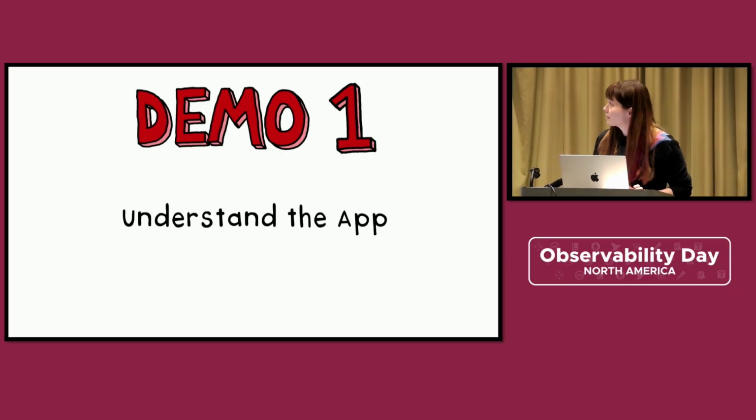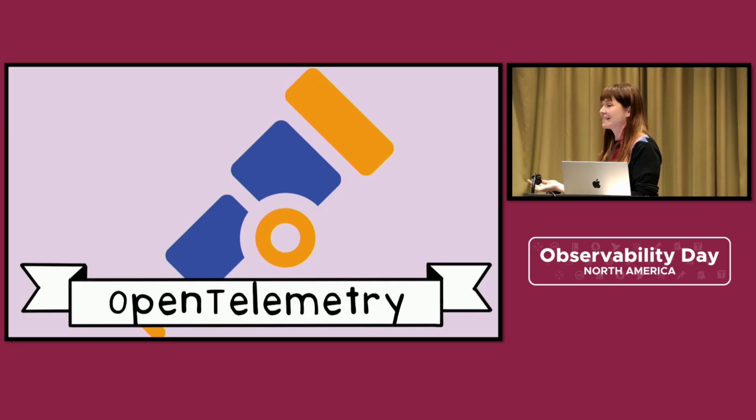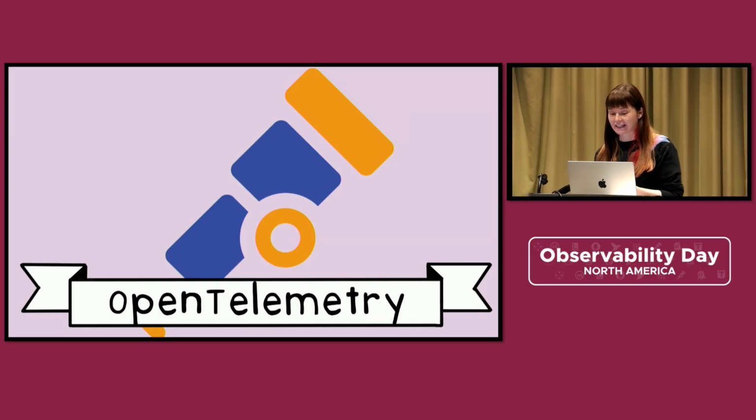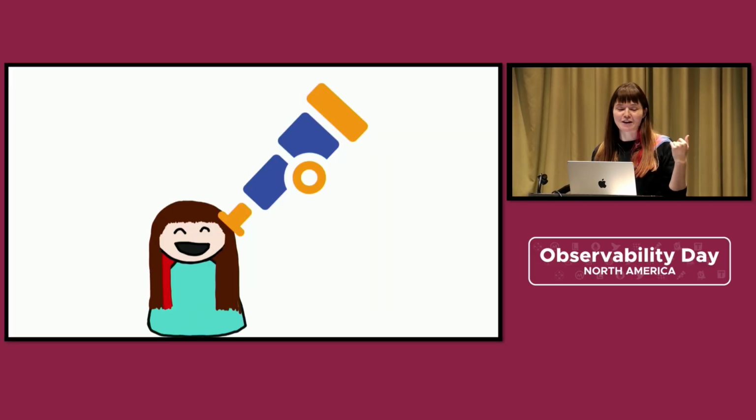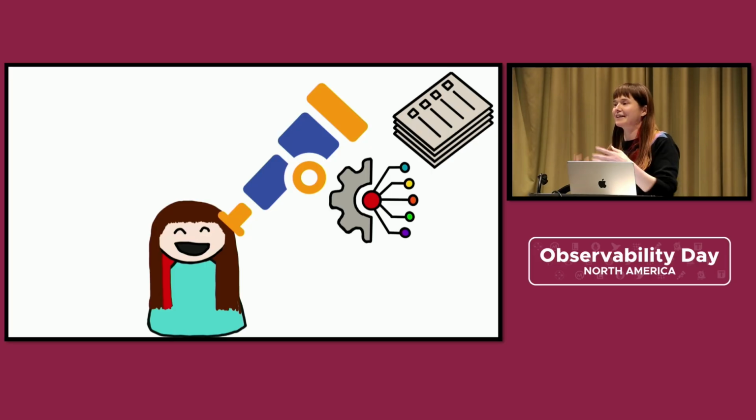Here we are. Cool. OpenTelemetry is a model for how to translate system events into useful data for observability. When I was new to OpenTelemetry, it was especially hard to wrap my head around this because there are so many spinning plates, so many moving parts. People might say OpenTelemetry when what they mean is the standards, the semantic conventions. People might say OpenTelemetry when they're talking about OTLP, the protocol.